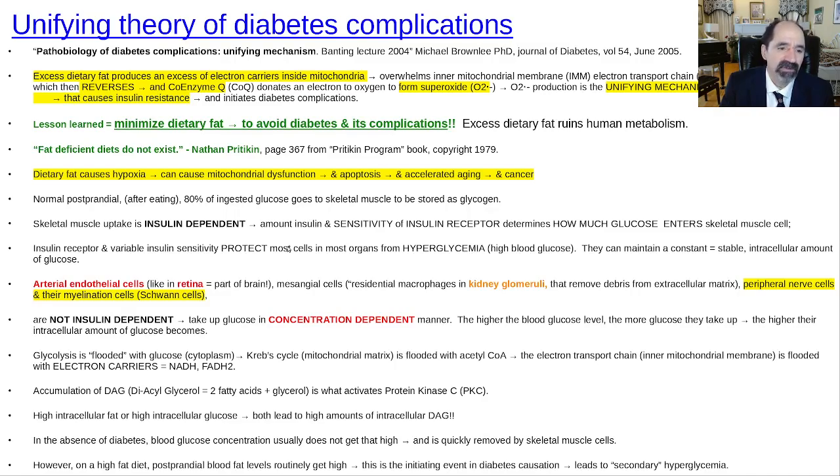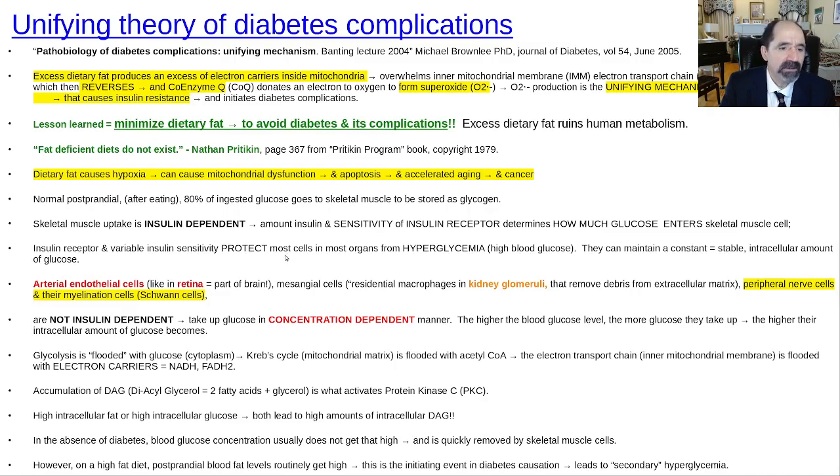But excessive dietary fat is more dangerous, of course, because it gets into the skeletal muscle faster than does the glucose, and it just overwhelms the mitochondrial electron transport chain. And I believe, to me, it's pretty obvious from studying this and reading this, that our body's just not made to routinely eat excessive amounts of dietary fat, and our metabolic system just can't handle it. Our metabolic system is designed to handle starches and fruits.